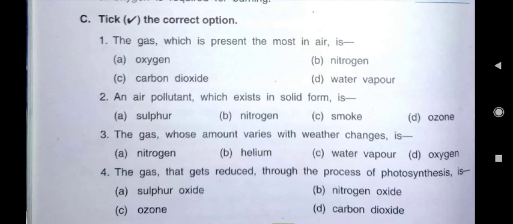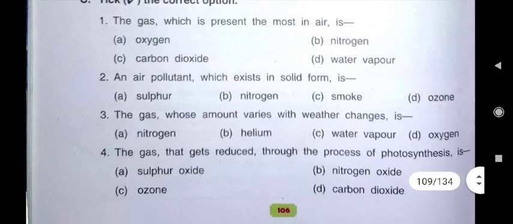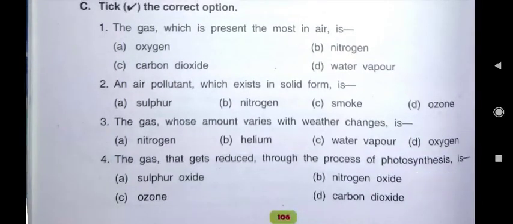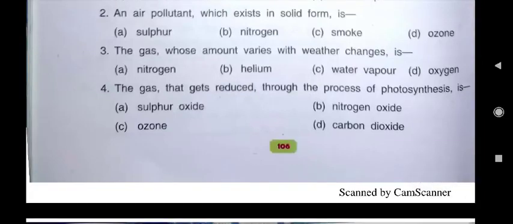Four options are given. First one you see, the gas which is present the most in air is, you have read in composition of air, which gas is maximum? Oxygen is 21%, carbon dioxide, water vapor are in 1%, but the nitrogen gas is 78%. So here which option will be correct? Option B, that is nitrogen. Second one is an air pollutant which exists in solid form. Here you will write smoke.